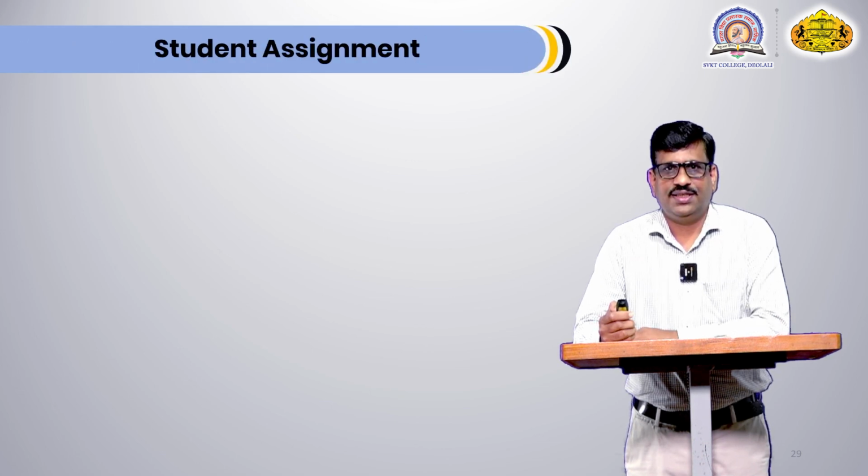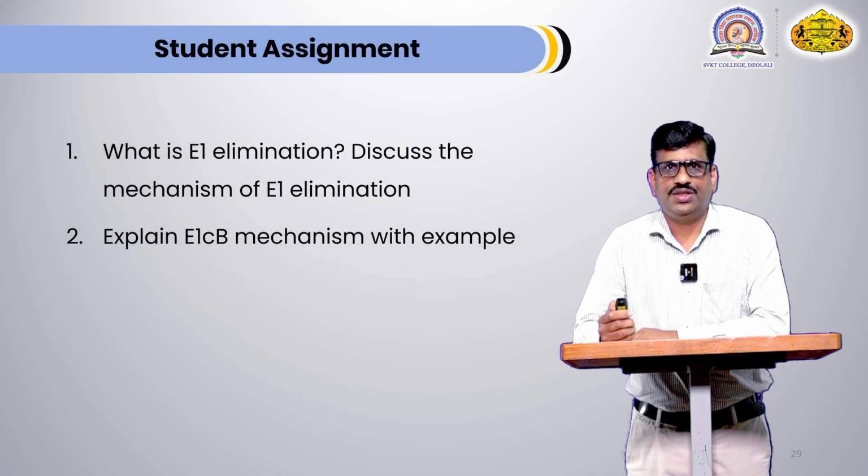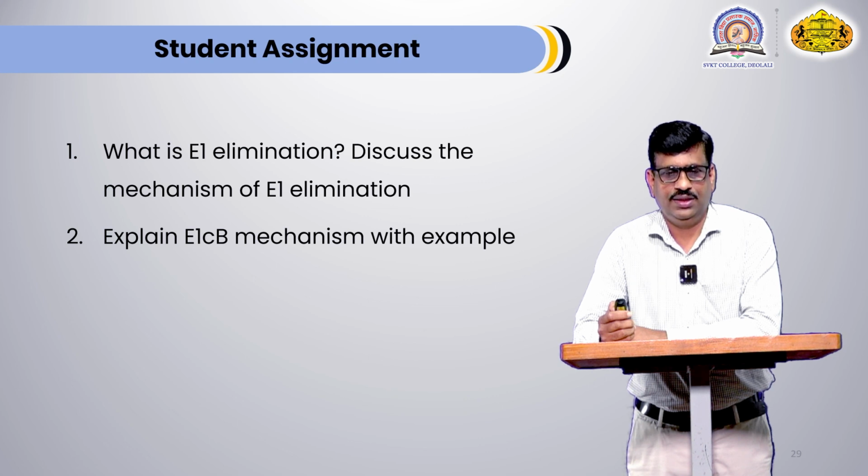Now student assignment, you have to solve these questions and send them on Google Classroom. First question, what is E1 elimination? Discuss the mechanism of E1 elimination. We have discussed that E1 elimination is taking place in two steps. First step is formation of carbocation and second step is formation of alkene. You have to write down all these things and explain the mechanism of E1 elimination.